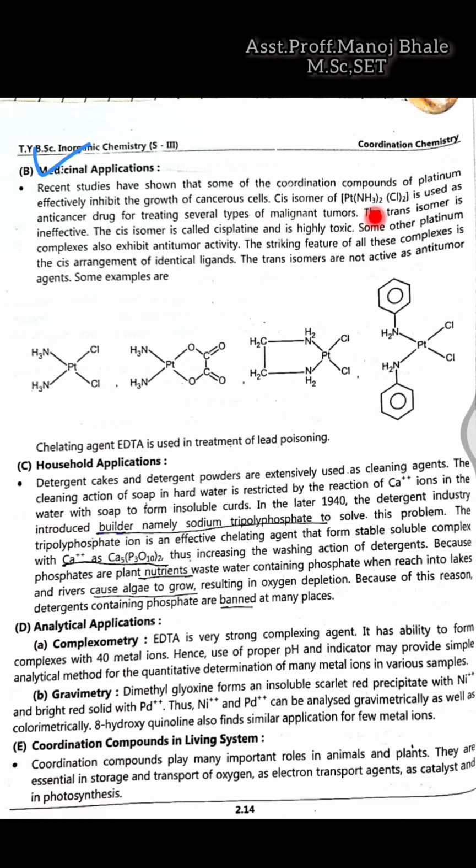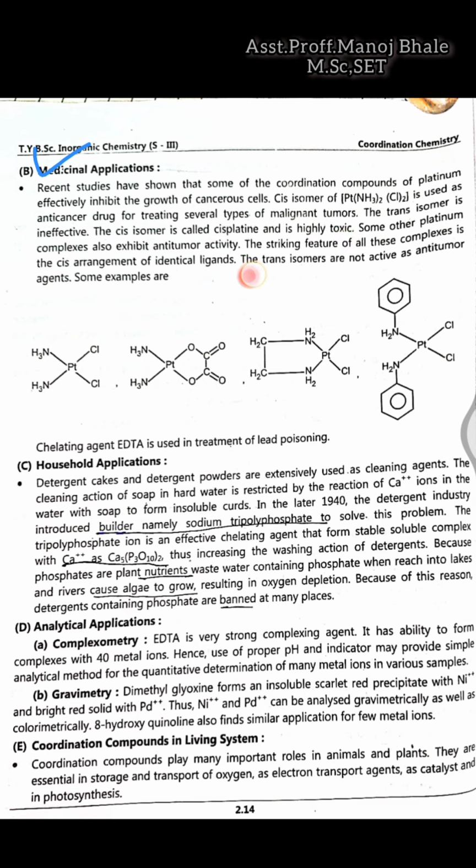We have discussed cisplatin so many times, which is useful for the treatment of cancer, and only cisplatin can be used. There is no use of transplatin. So this anti-cancerous drug, cisplatin, affects the tumor cancer.